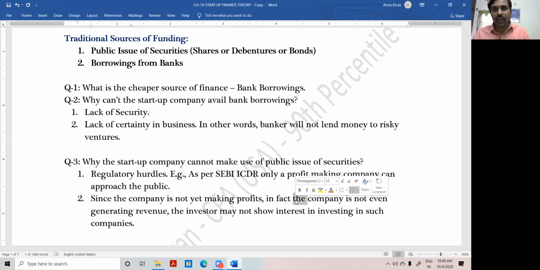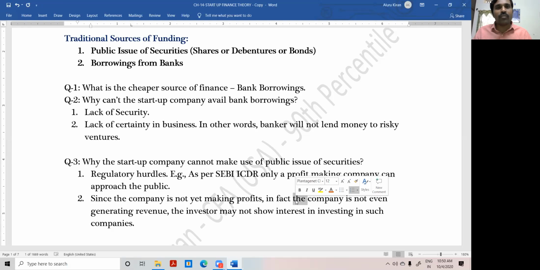First, they don't have enough money to lose. If I'm having 100 crores, I can lose 1 crore. 1 crore is not a matter for me. If I invest 1 crore in a particular company and that entire 1 crore gets lost, I'm not affected because for me it's a small amount. So big investors, we call them HNIs, high net worth individuals. They have crores of money. Even if they lose 1 or 2 crores in one venture, they are still not affected because compared to their wealth, it's a meager portion. But it is not the case with a retail investor.